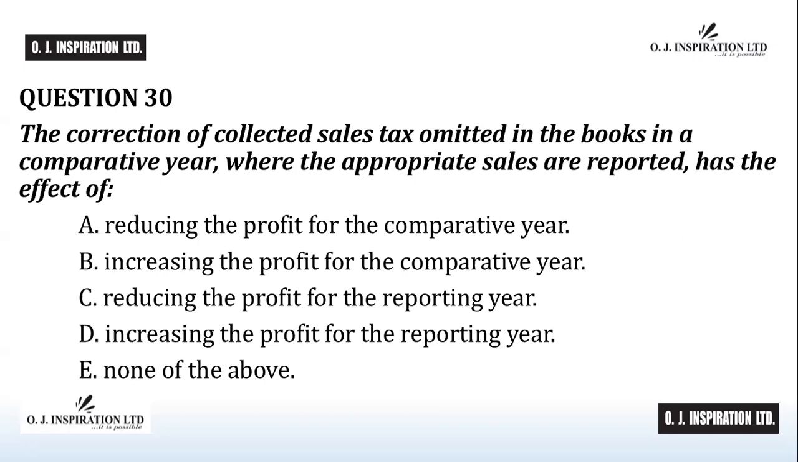Question number 30. The correction of collected sales tax omitted in the books in a comparative year, where the appropriate sales are reported, has the effect of: A, reducing the profit for the comparative year. B, increasing the profit for the comparative year. C, reducing the profit for the reporting year. D, increasing the profit for the reporting year. E, none of the above.